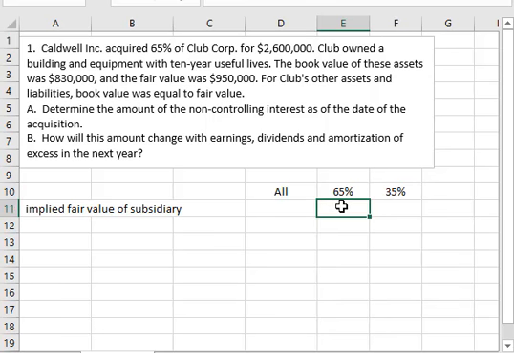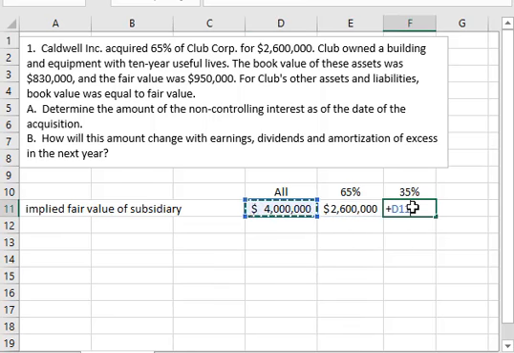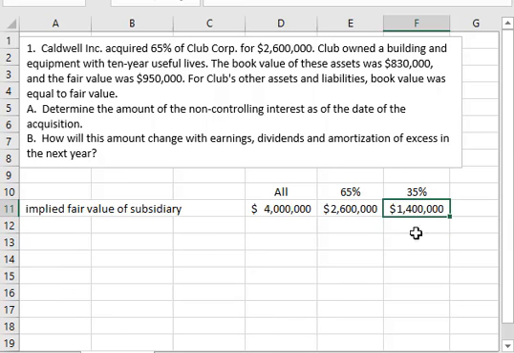Okay, so we know that $2,600,000 goes here, and so we use this number to get the implied fair value of the whole, and therefore the implied fair value of the non-controlling interest on the date of acquisition. So we do this and divide it by the 0.65, and then now you can take the difference. So the beginning NCI on the date of acquisition will be that $1,400,000. So that's what that is, the initial value.